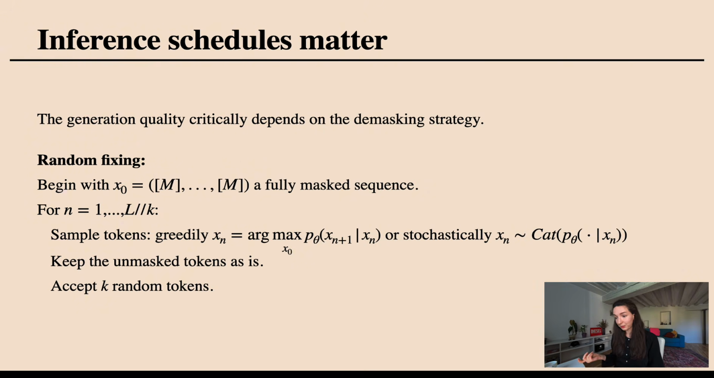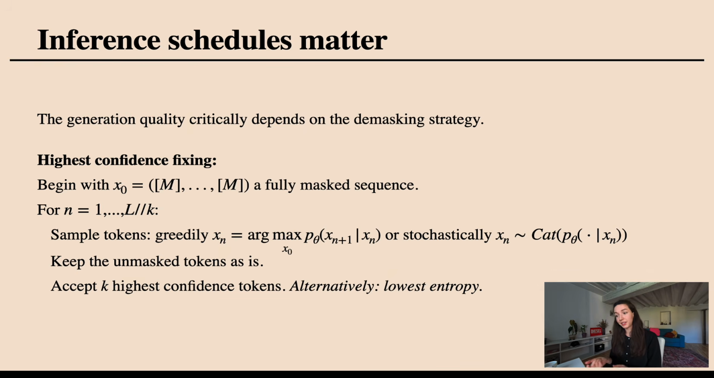One very obvious approach is to just randomly accept the tokens that I like. Starting with my masked sequence, for a certain number of steps, where this number depends on how many tokens k I accept in one go, I sample tokens either greedily, meaning I just take the most likely ones, or stochastically, where I sample from a categorical over the vocabulary. I keep the tokens that are already unmasked as is. So once unmasked, you always stay unmasked. But out of the ones that were still masked, I accept a random number k of tokens completely randomly.